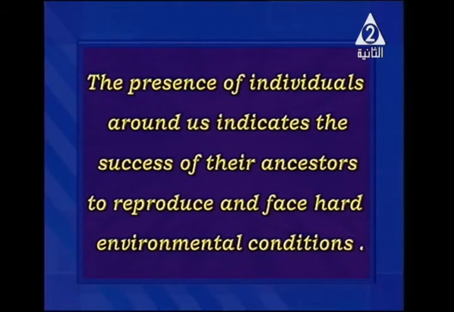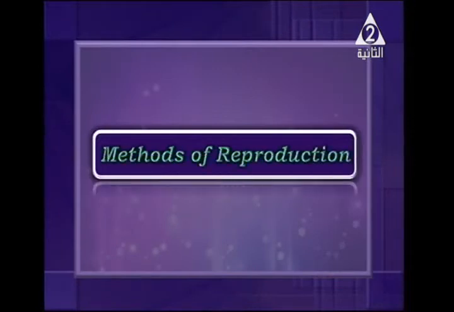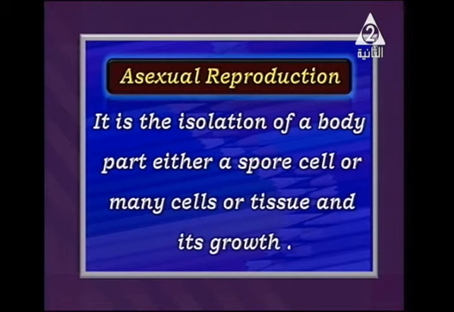Right now, we're going to start the methods of reproduction. Actually, we have two main methods of reproduction. Number one, we're going to start with asexual reproduction. Asexual means that we need just one individual. Let's start with this meaning. Asexual reproduction is the isolation of a body part, either a spore, a cell, many cells or a tissue, and its growth.